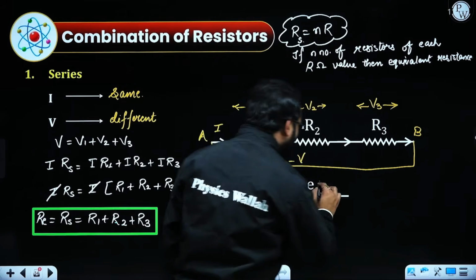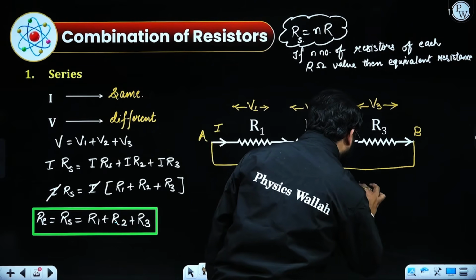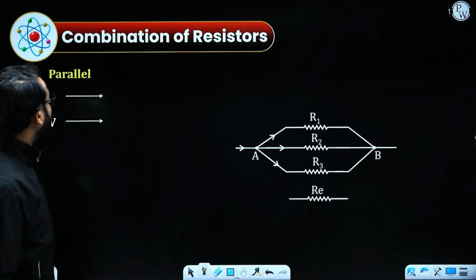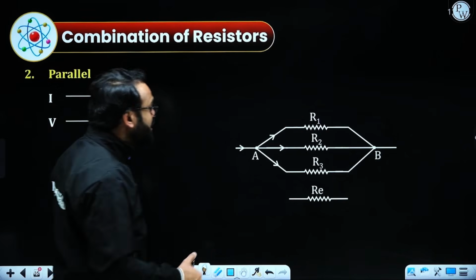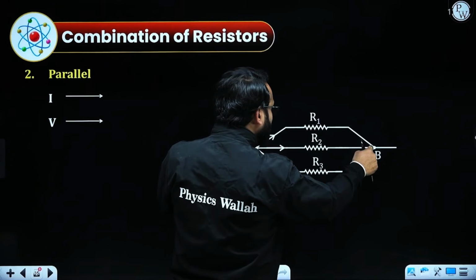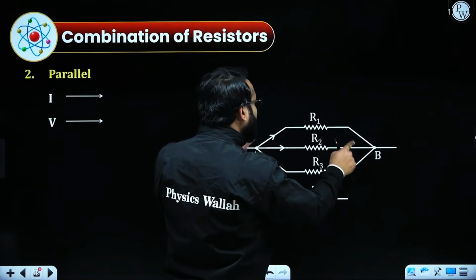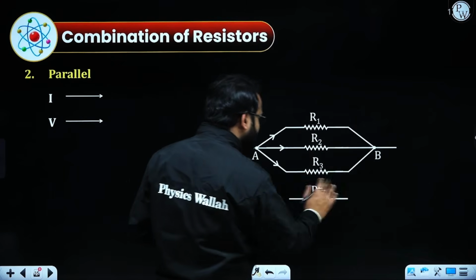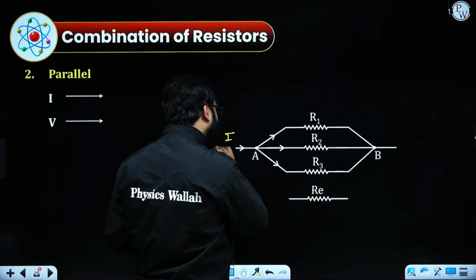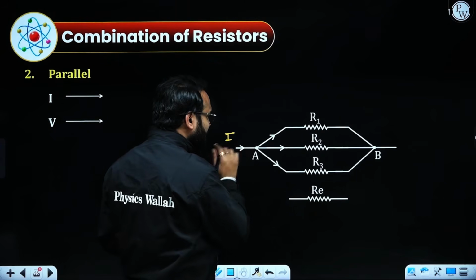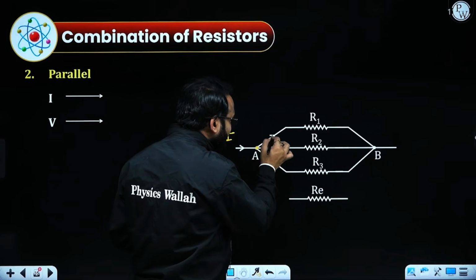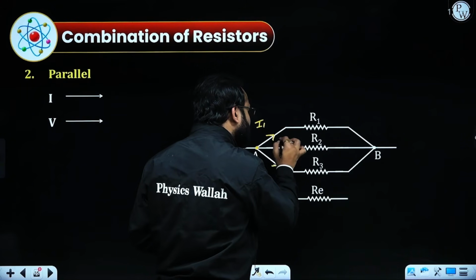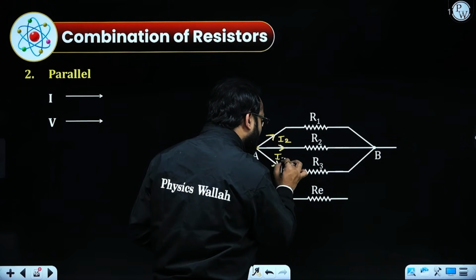So this will be giving us R1 plus R2 plus R3. Quite easy to understand. Similarly, when we talk about parallel, parallel means the potential difference across all the resistors will be the same. So let's consider a battery connected through this, and I amount of current coming across this terminal. Because we have three different paths, the current is going to be distributed, naming it as I1, I2 and I3.